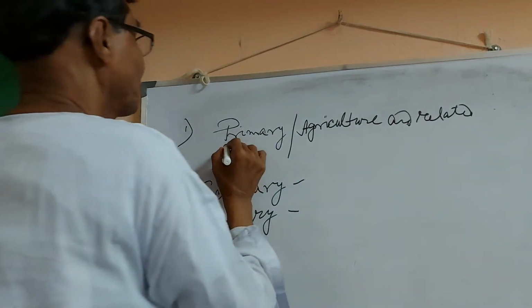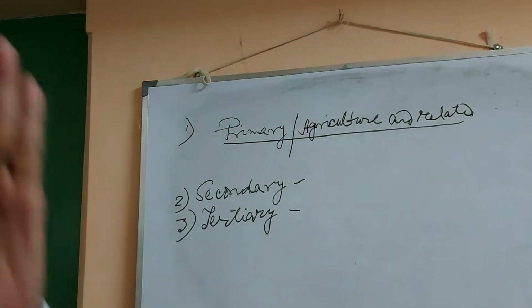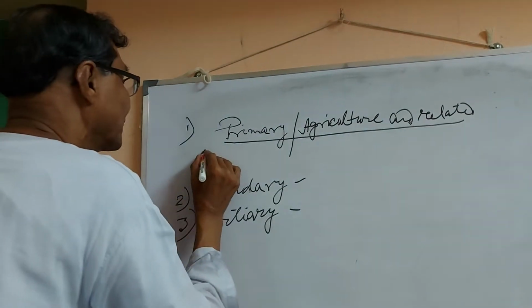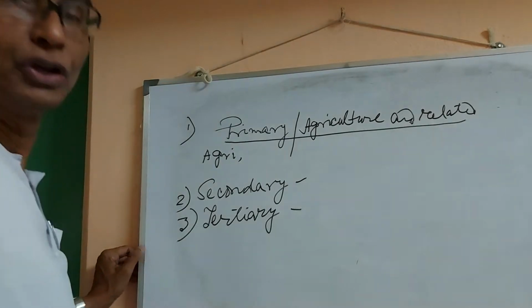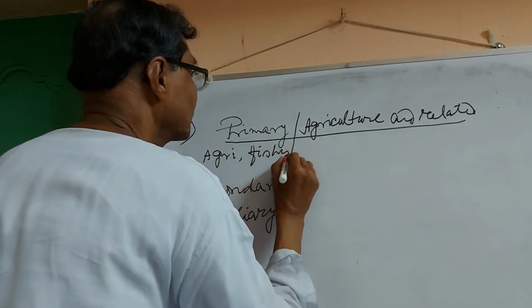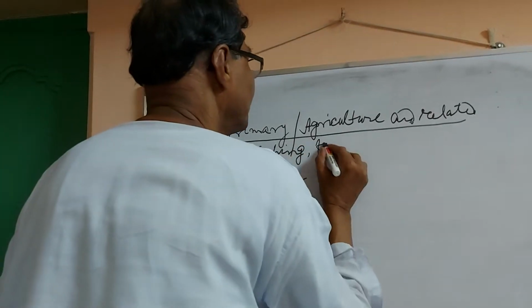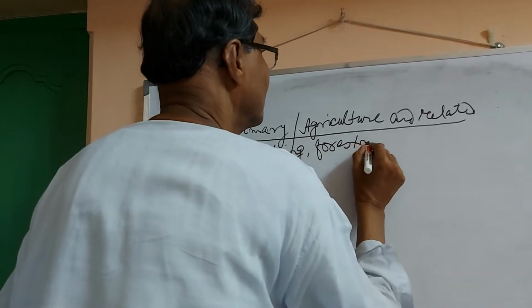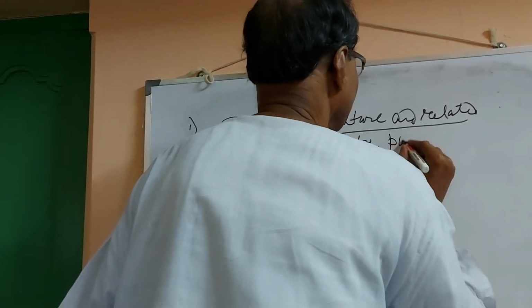So under the head primary, how many activities are there? First, agriculture. Second, fishing. Third, forestry. Then comes poultry farming.